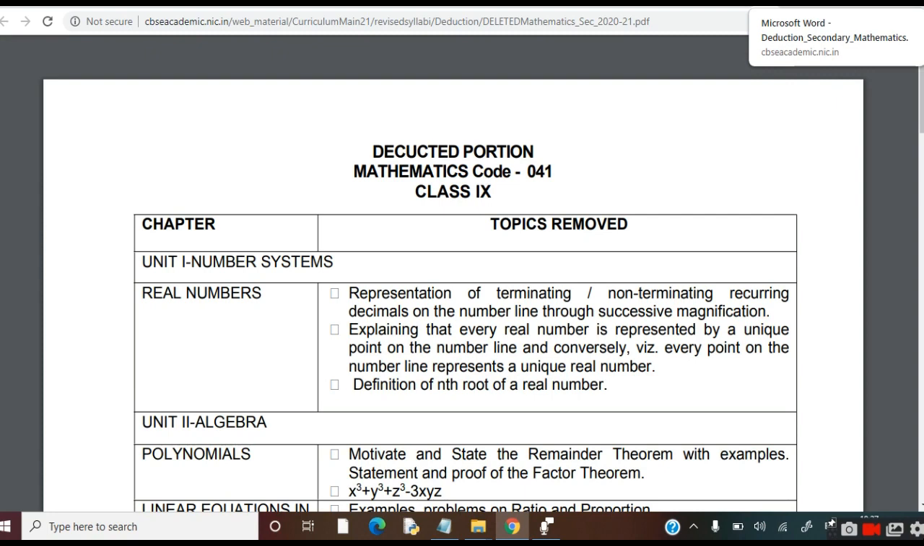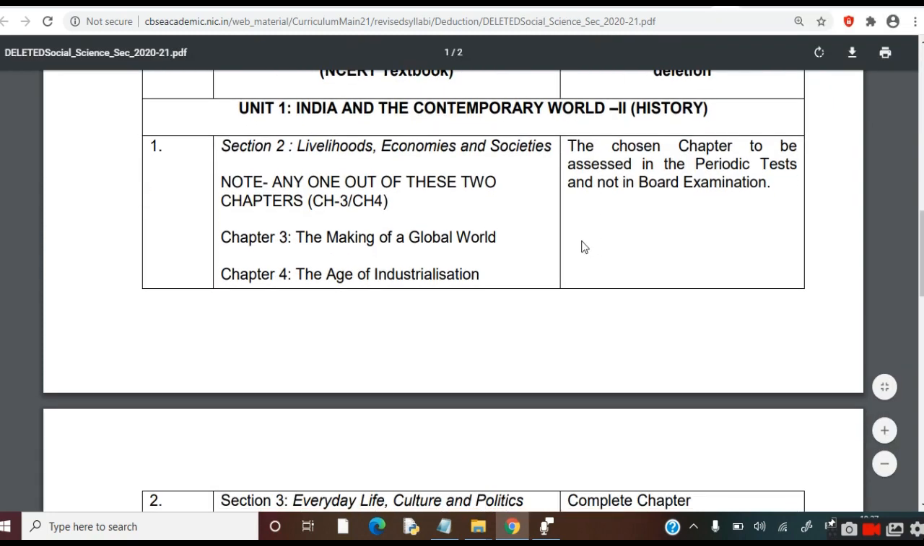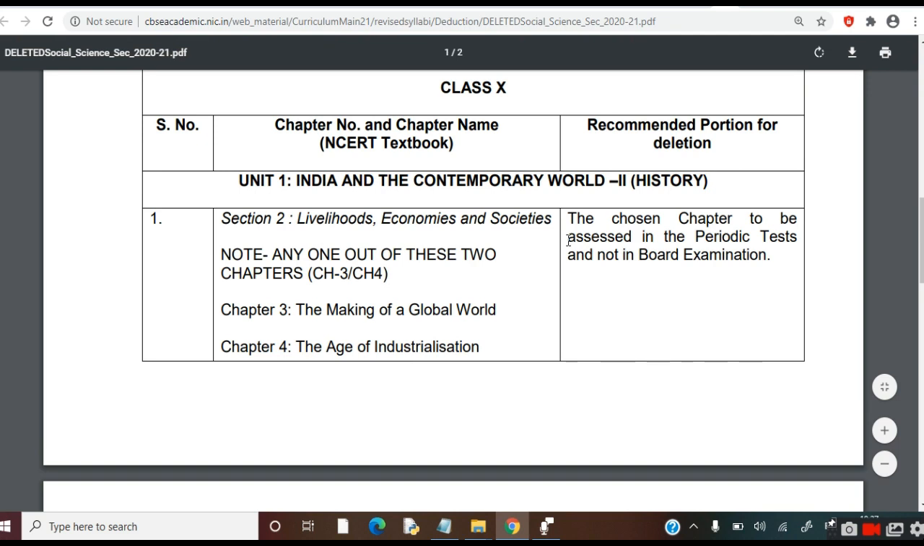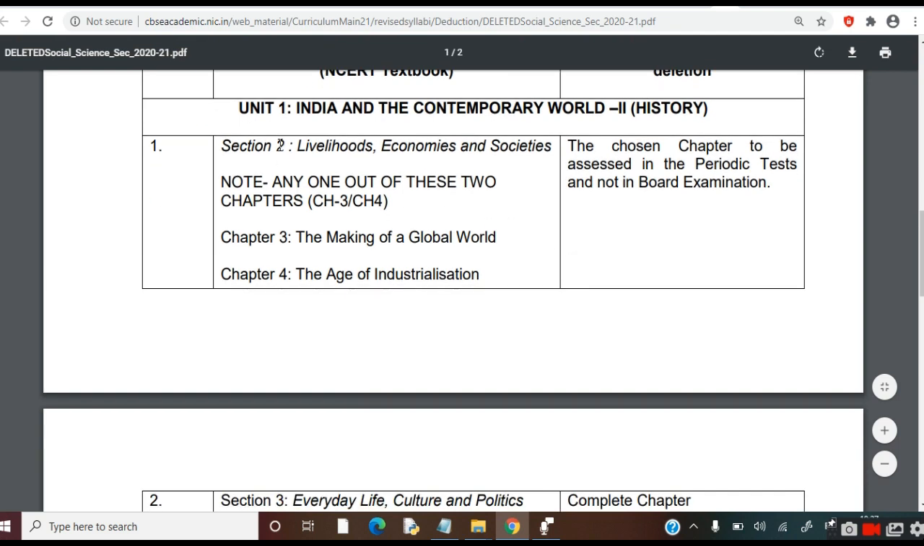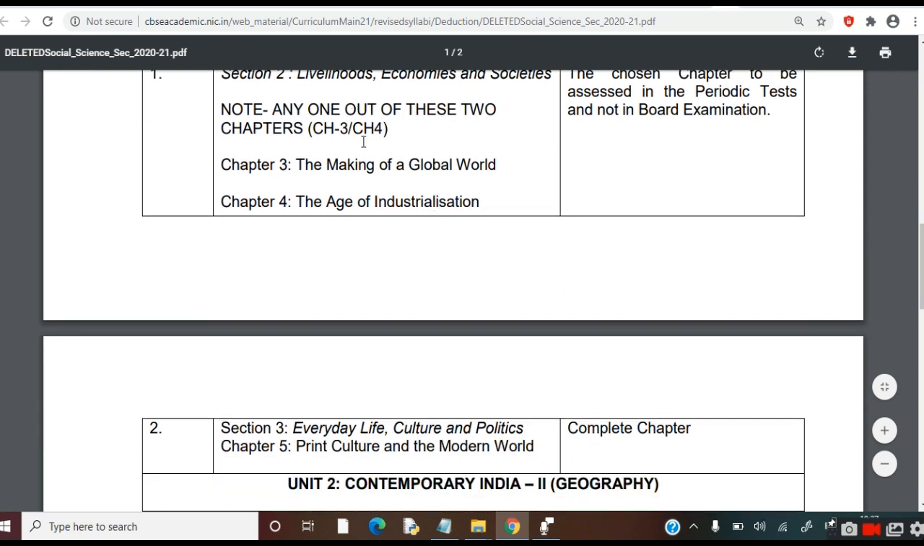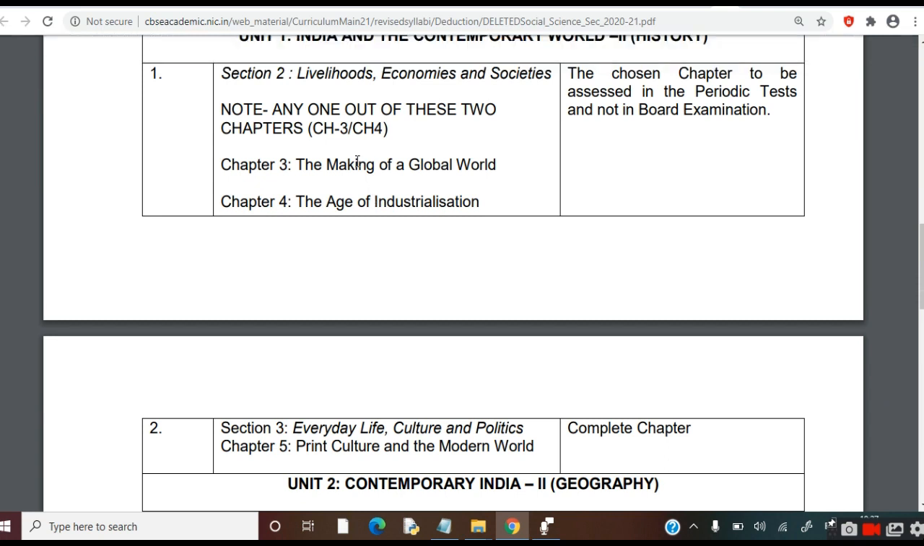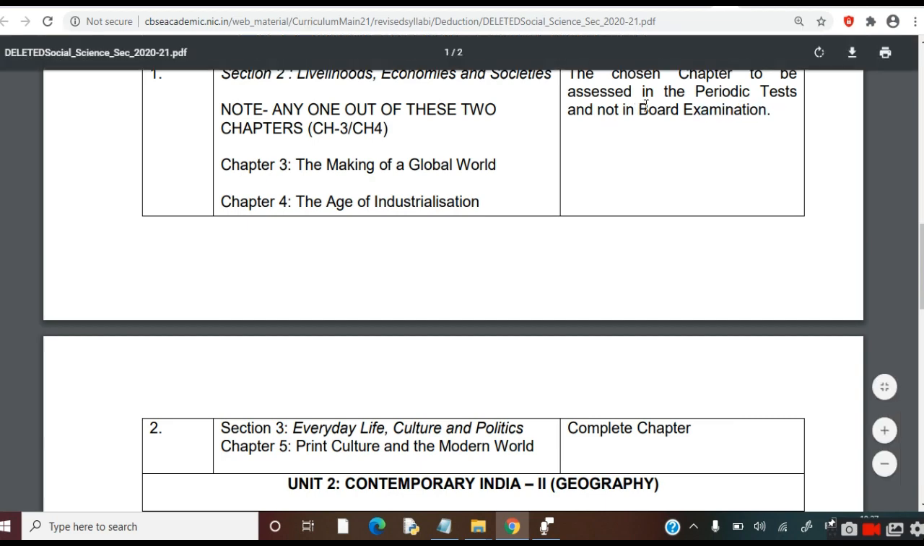Now coming to SST, coming to social science, class 10th. First we will talk about history. Section 2, livelihoods, economies and societies. Any one out of the following two chapters you have to do, chapter 3 or 4. So you have to prepare one chapter, that is chapter 3 or chapter 4. That will be assessed in the periodic test and not in the board exam. So it will not be asked in your board exam.